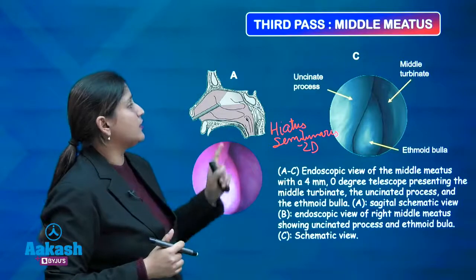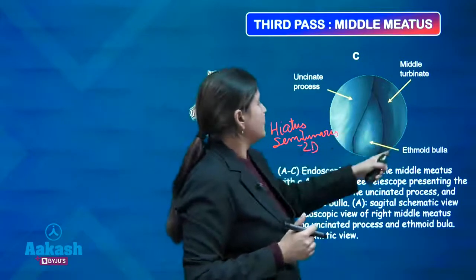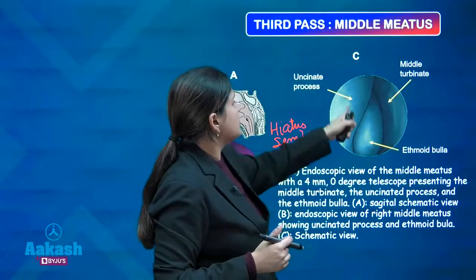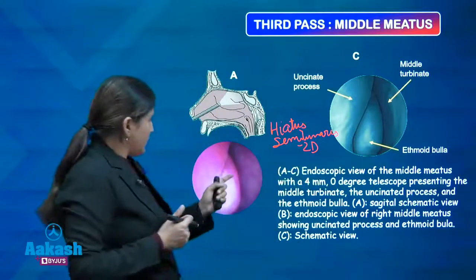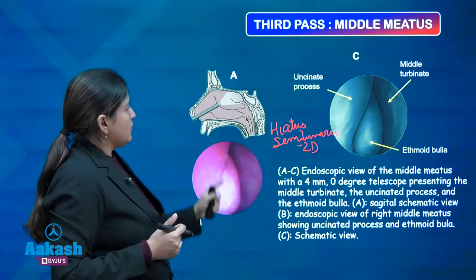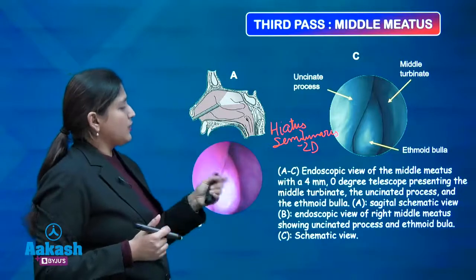Then you go into the third pass. This is the middle turbinate, this is the ethmoidal bulla, and this is the uncinate. And this is how the structure looks like. You have to go a little more up.